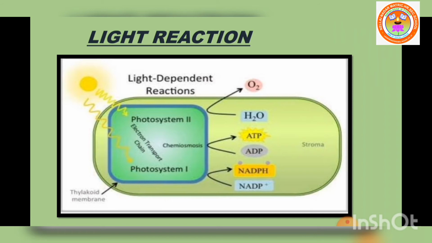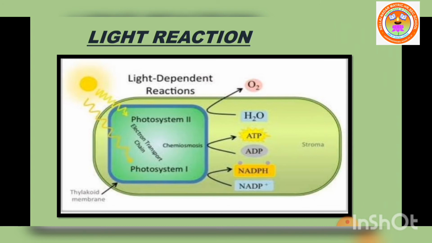Photosynthetic pigments absorb the light energy and convert it into chemical energy, ATP and NADPH2. These products of light reaction move out from the thylakoid to the stroma of the chloroplast. So this is the light dependent photosynthesis or light reaction.